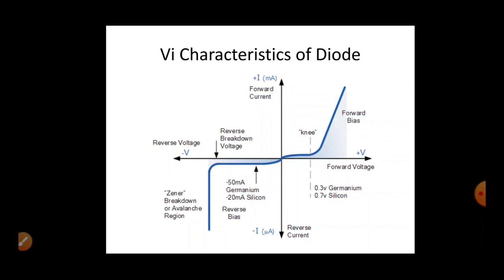Till the knee voltage, the current through the diode is going to be exponentially increasing, and after the knee voltage it is going to be linearly increasing. So this is all about the VI characteristics of the diode.